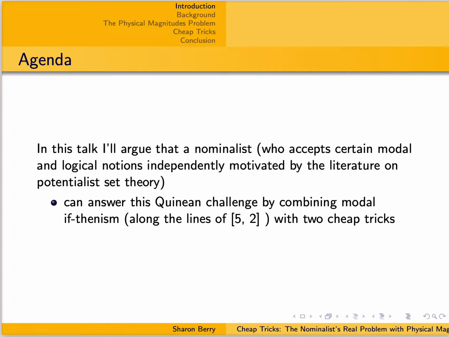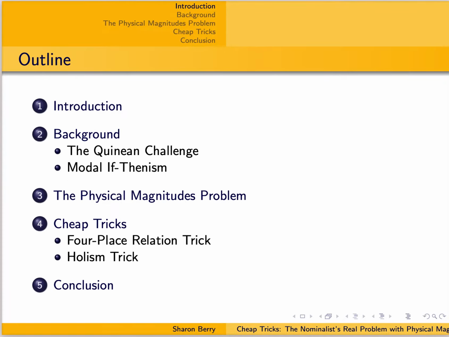In this talk, I'll argue that a nominalist who accepts certain modal notions independently motivated by the literature on potentialist set theory can answer this Quinian challenge by combining broadly familiar modal if-thenism with two cheap tricks.